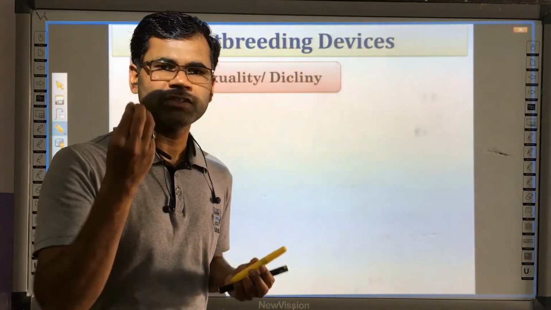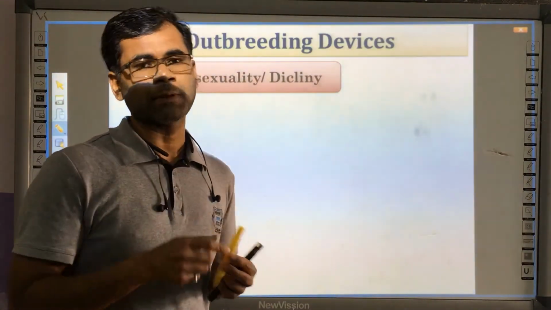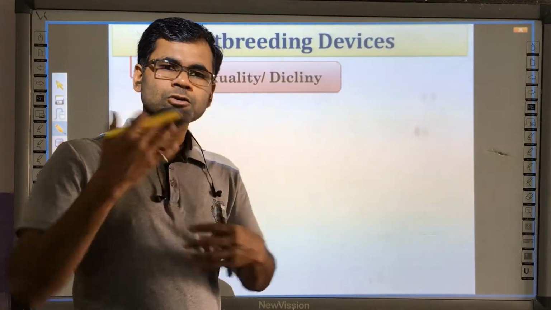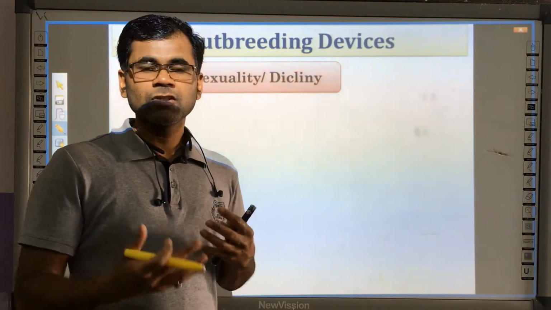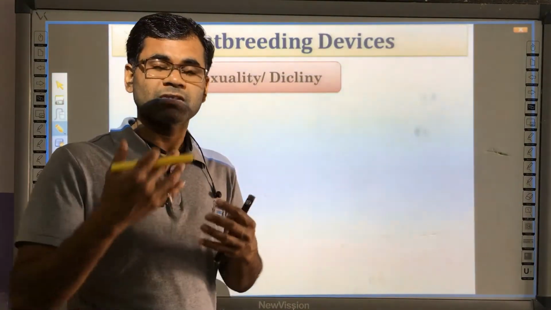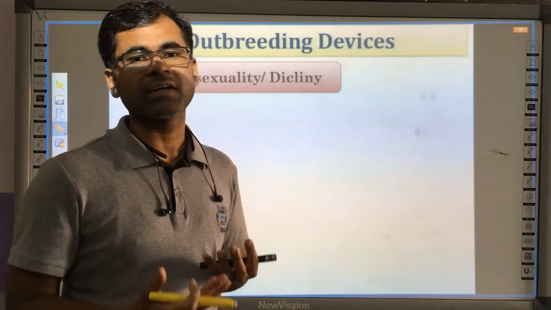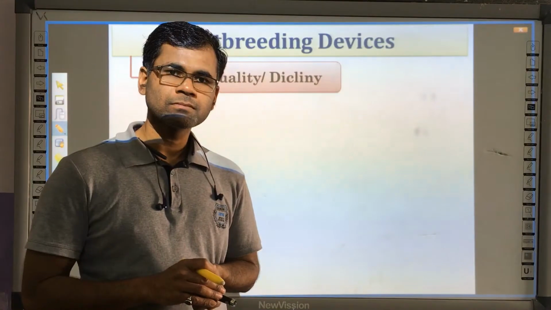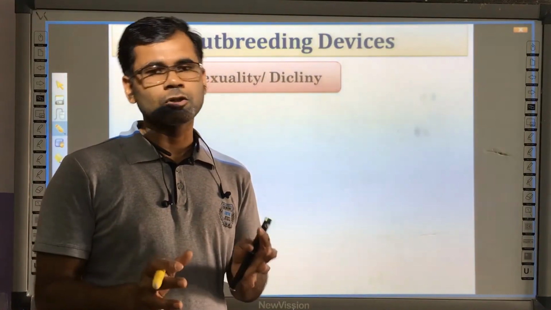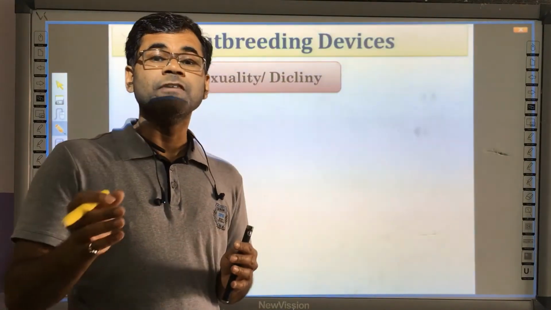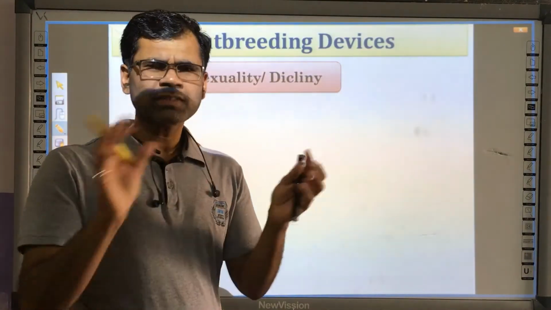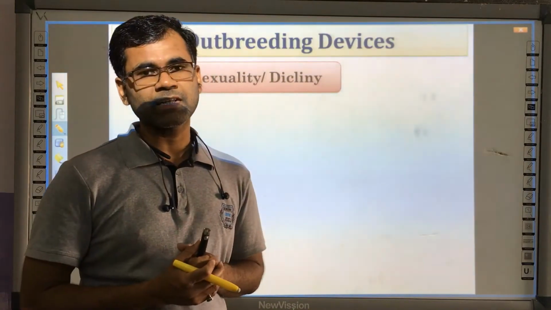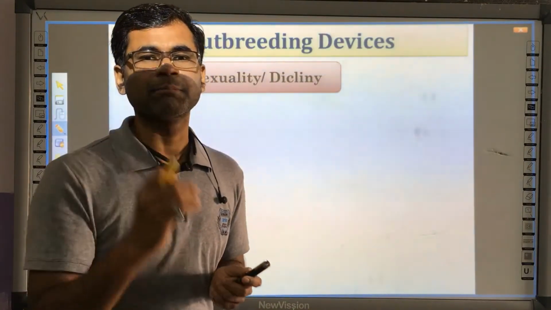For example, if any genetic disorder which is recessive is present in the plants, and if the plant always undergoes self-pollination, the chances of appearance of such recessive genetic disorders are more for self-pollinating plants. Moreover, genetic vigor is also lost. Genetic variability is under a question mark. So these are some of the drawbacks of self-pollination, which causes inbreeding depression.